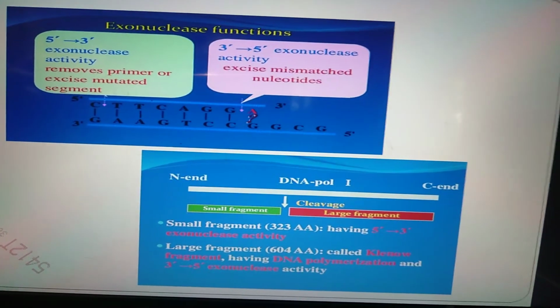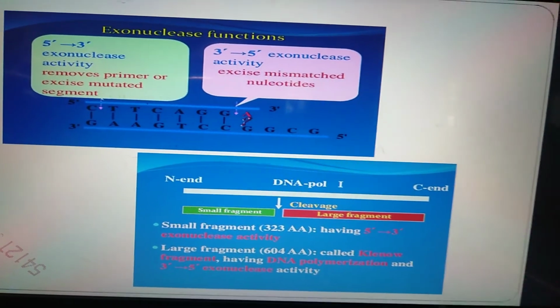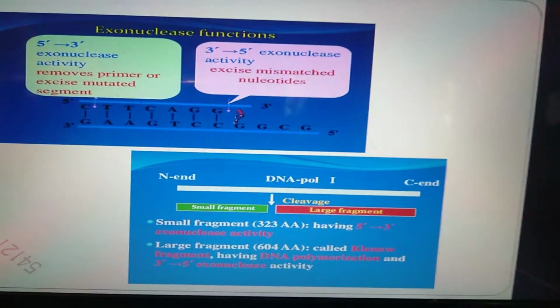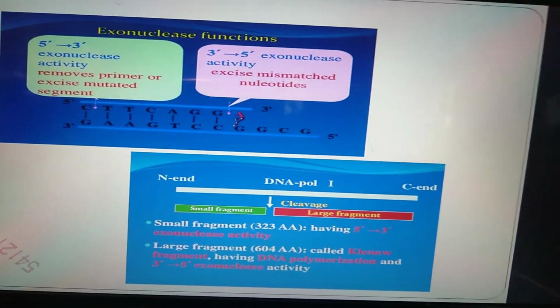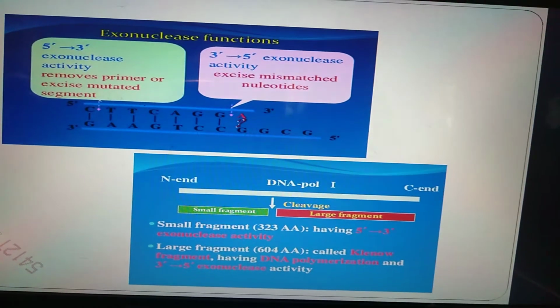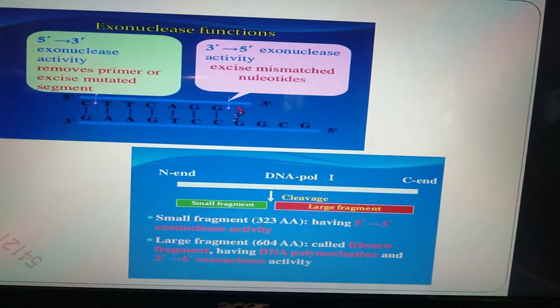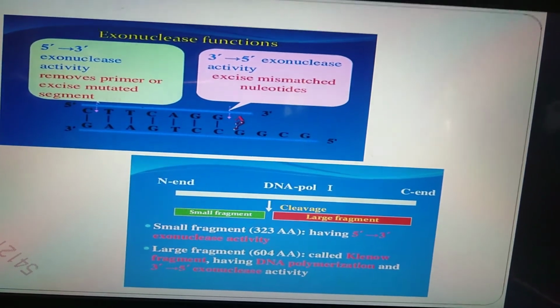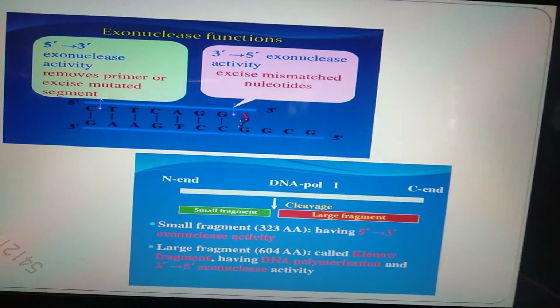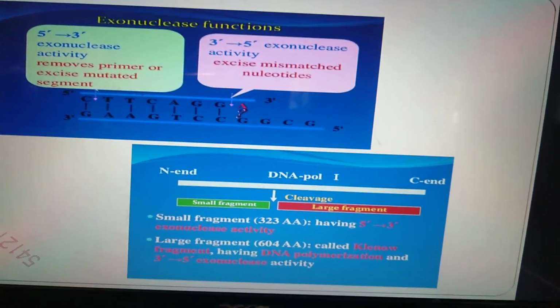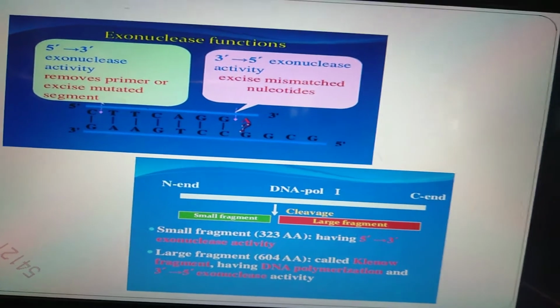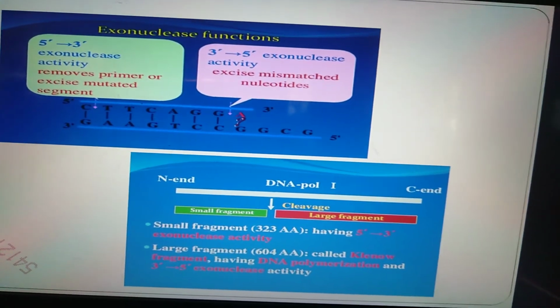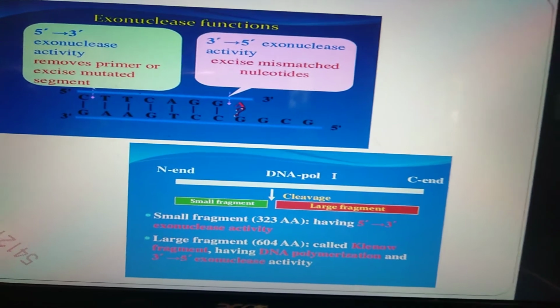Then DNA Pol1 has two ends, the N end and the C end, called the N terminal and C terminal. Small fragments come and then large fragments form, and then they join together. With the help of DNA Pol1, DNA Pol2 and DNA Pol3, we can see how elongation of fragments is done through polymerization activity, which is from 3' to 5'.